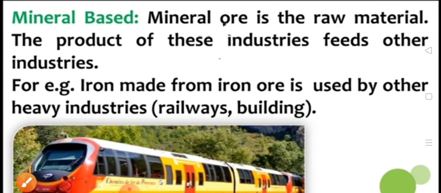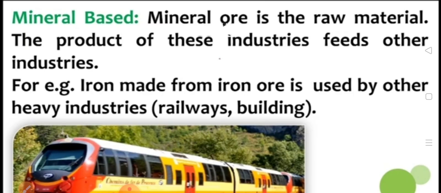Mineral based industries. Mineral ore is the raw material. So those industries which use minerals as a raw material are called mineral based industries. The products of these industries feed other industries.